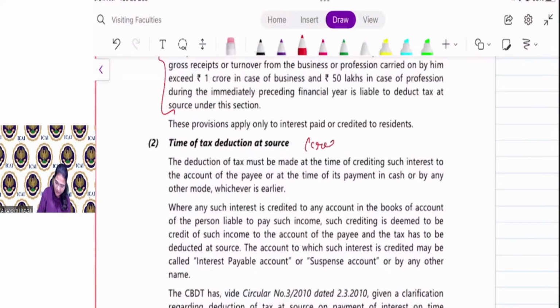So write down here: credit or payment, whichever is earlier.